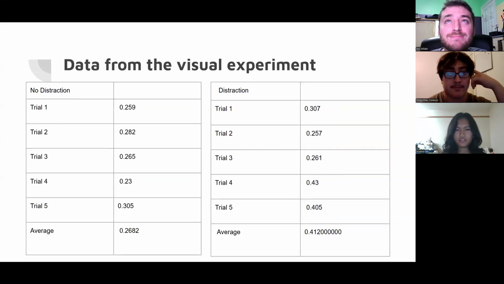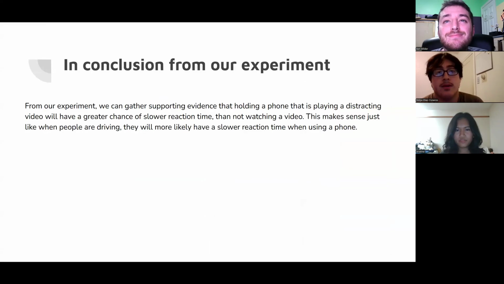Here is the data collected from the experiment. And from our experiment, we can gather supporting data evidence that holding a phone, playing a distracting video will have a greater chance of slower reaction time than not watching a video. This makes sense just like when people are driving, they will more likely have a slower reaction time than when using a phone.